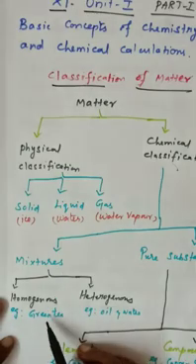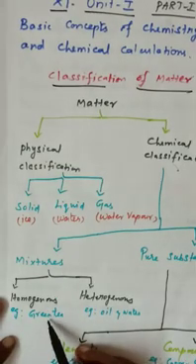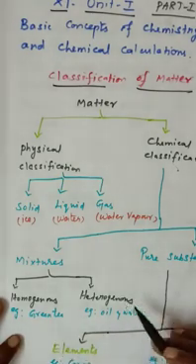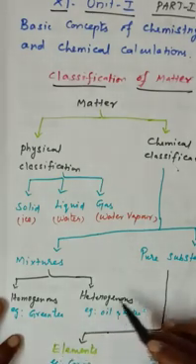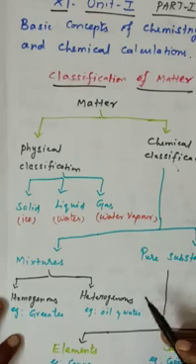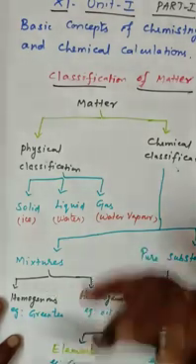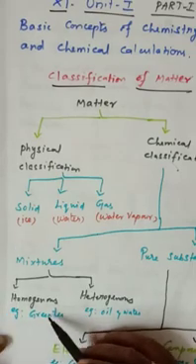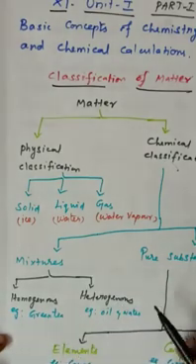The mixture may be homogeneous, which means the same phase, isn't it? Homo means what? Same phase, like green tea. And heterogeneous is what? Oil and water. A simple example: oil and water, sand in water, which has two different phases. That is what? Heterogeneous. Homogeneous means the same phase occurs. That is what? Green tea, and so many examples we can see.